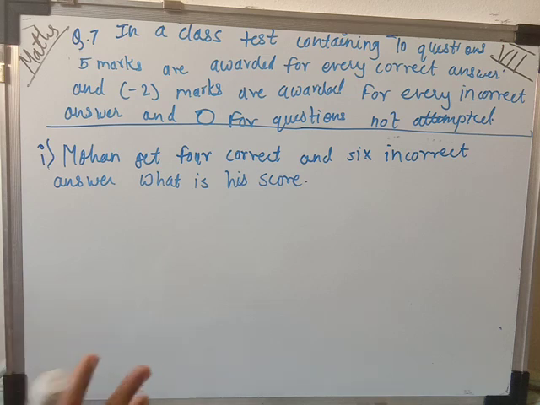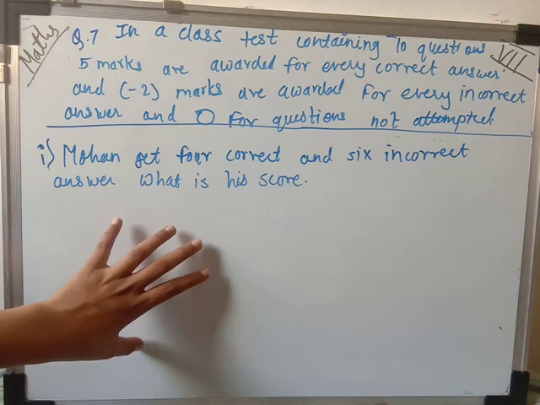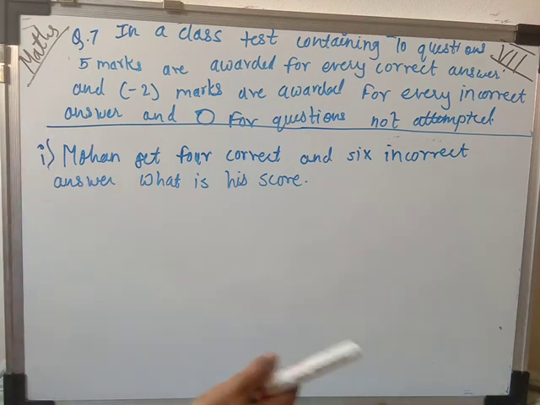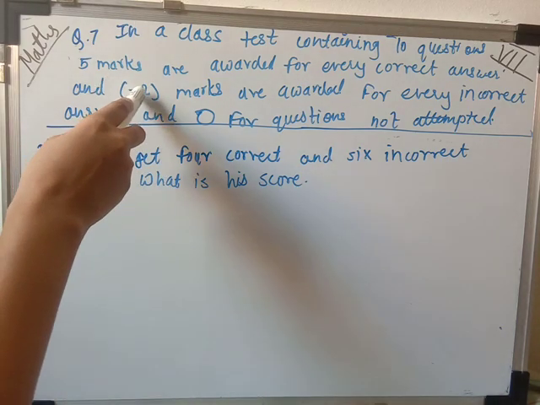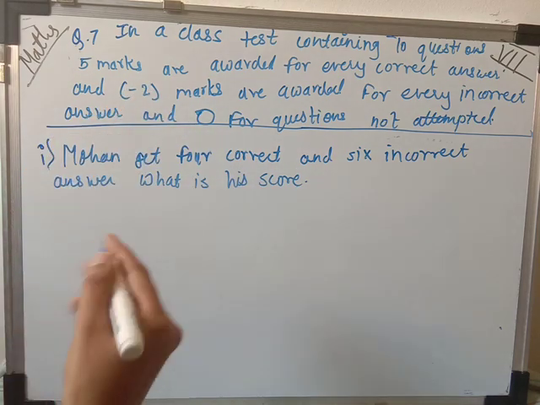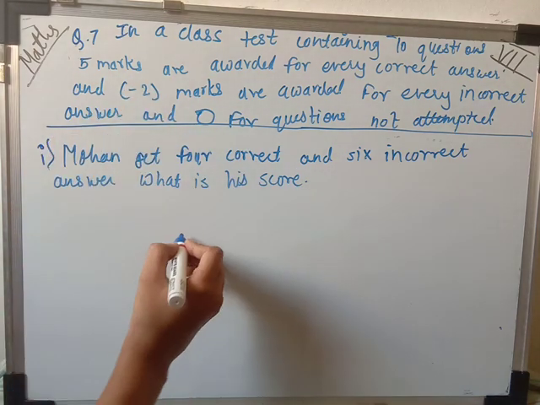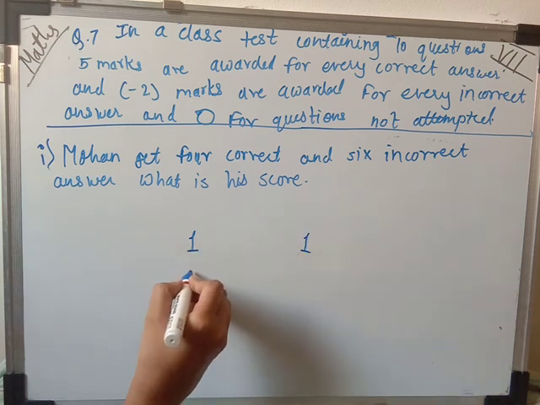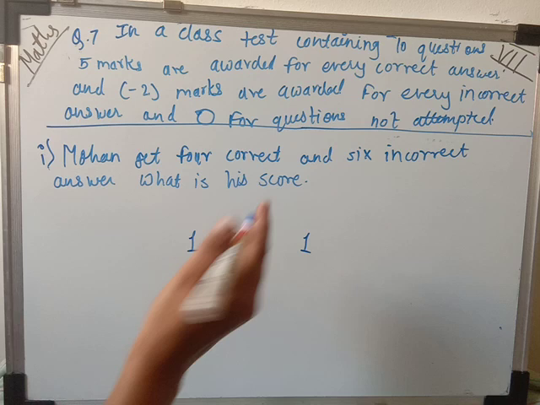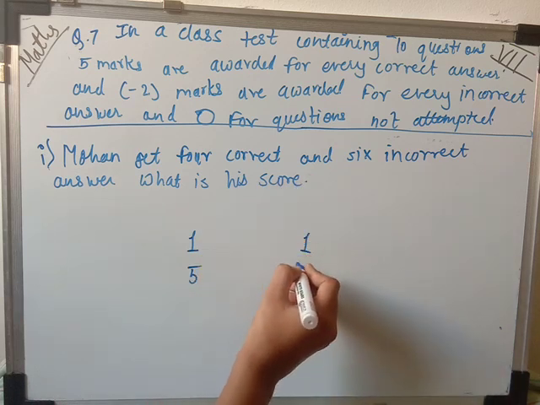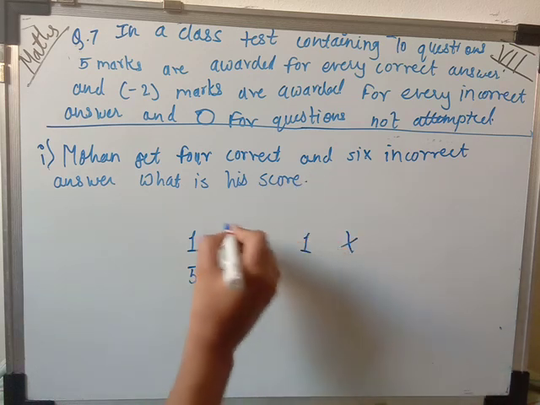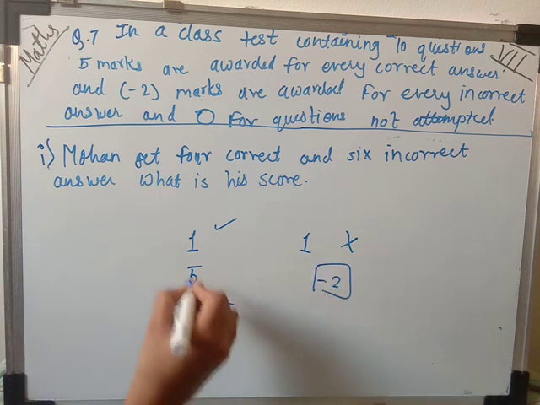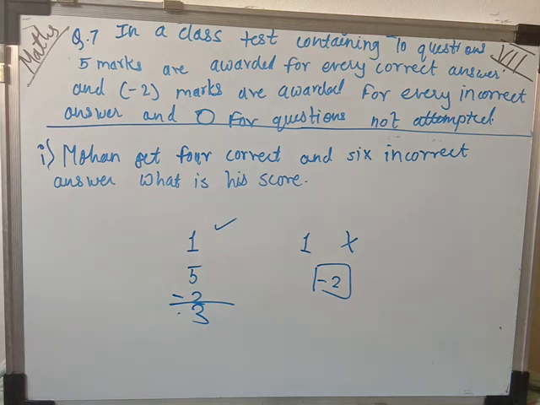What they have done: if your answer is correct, and you attempt the next question and that is wrong, then minus 2. Suppose for your understanding, my first answer is correct, so I'll get 5 marks for this. And the second question which I have attempted is wrong, so minus 2 will be subtracted from my correct answer and my score will be 3.